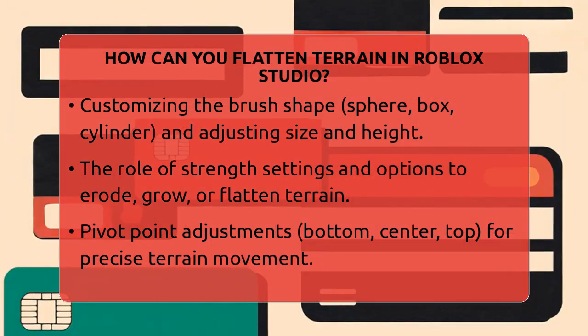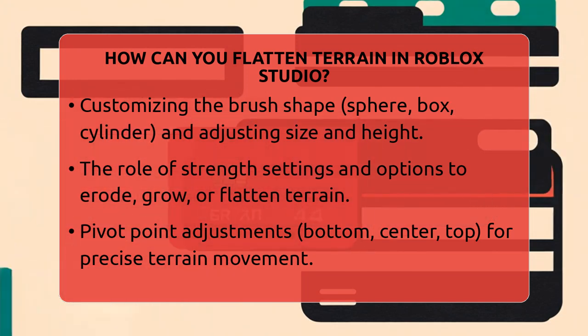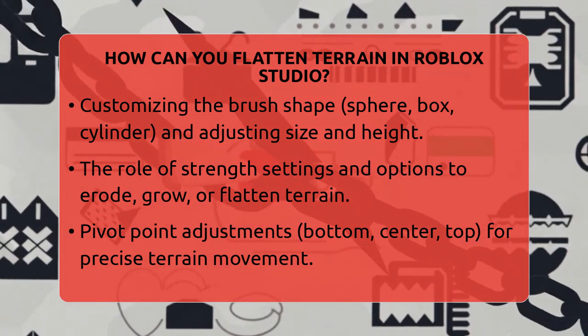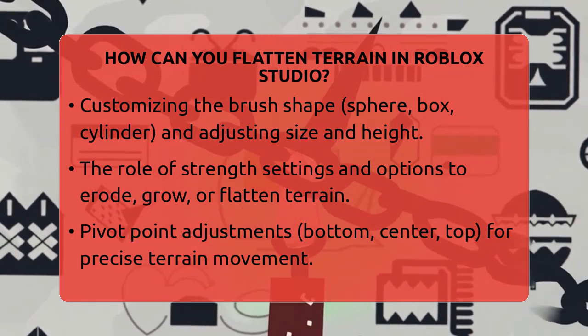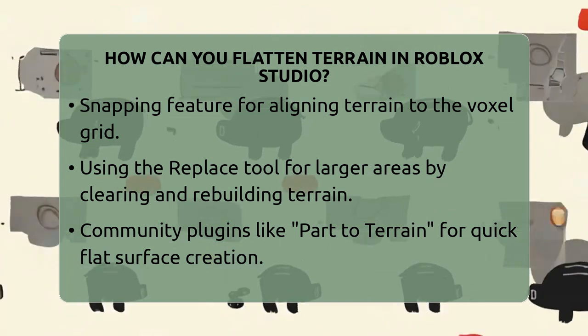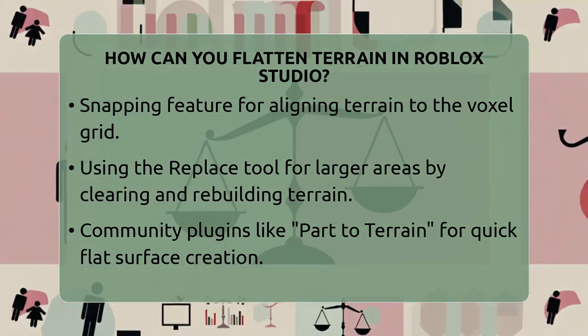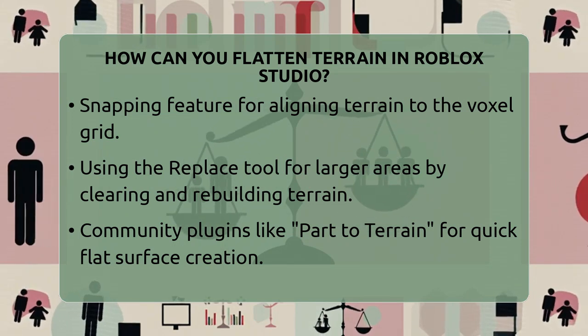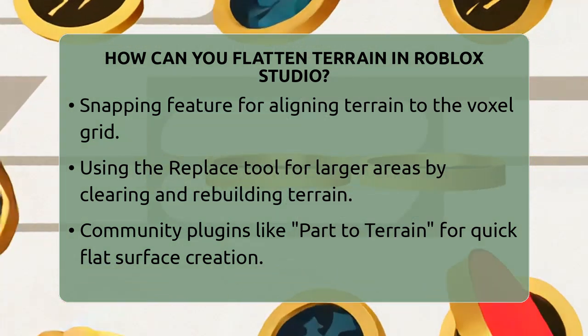This method is perfect for small to medium areas, giving you control over the shape and size of the flattened space. For larger areas, you might want to use the Replace tool. Select the Replace tool in the Terrain Editor. Set the brush shape to box and adjust the size to cover your entire area. Change the material to air to remove all terrain within that box.